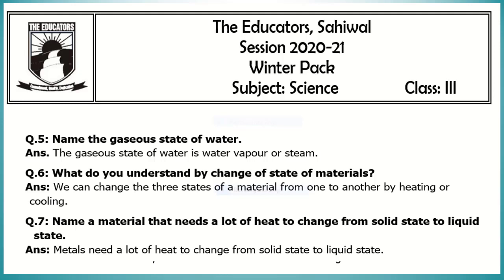Now see the question number 7. Name a material that needs a lot of heat to change from solid state to liquid state. Students, solid state से liquid state में किस material को सबसे ज़्यादा heat की ज़रूरत है? So see the answer. Metals. Metals need a lot of heat to change from solid state to liquid state. So these are the question answer of chapter number 10, which you have to rewrite on your science notebook in your neat handwriting.